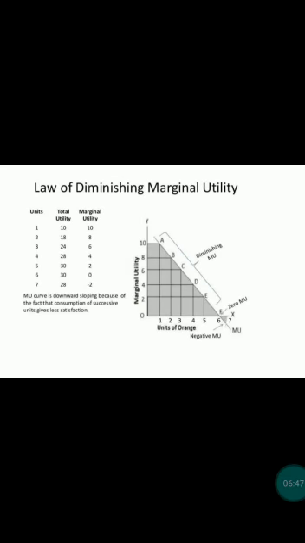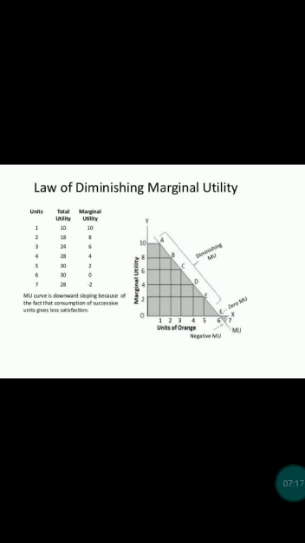In the x-axis, we have taken units of orange. In the y-axis, we have taken marginal utility. So we are getting a graph that is downward sloping because our marginal utility goes on diminishing. After 0, there will be negative marginal utility also. So this is our graph from unit 1 to unit 6.